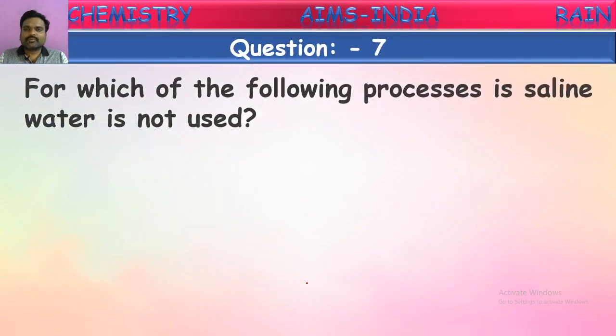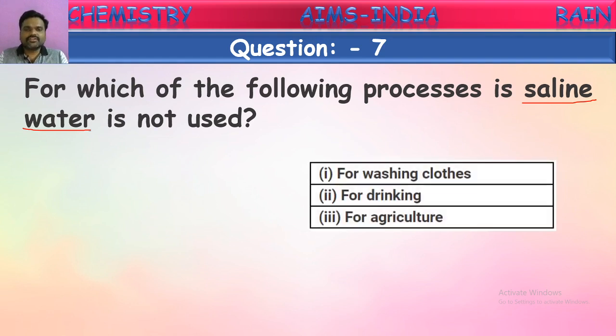For which of the following processes is saline water not used? Saline water means what? What is saline? Saline water is nothing but the water which contains a large quantity of salts in it. So the water with more quantity of salt is called saline water. So where is it not used, they're asking.